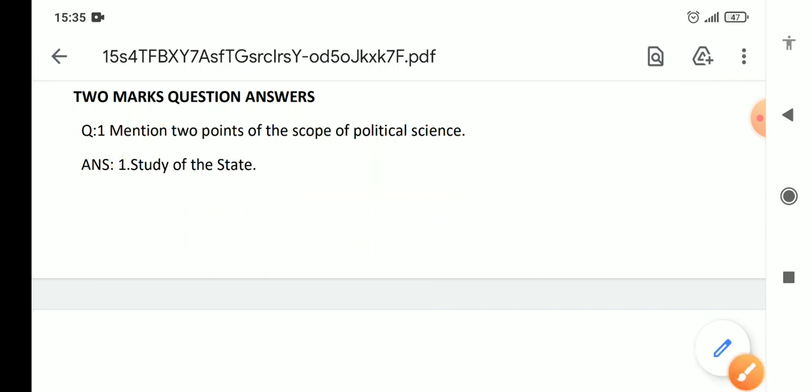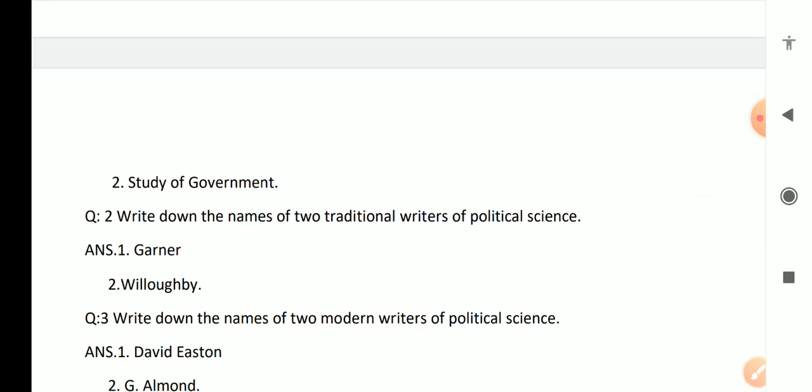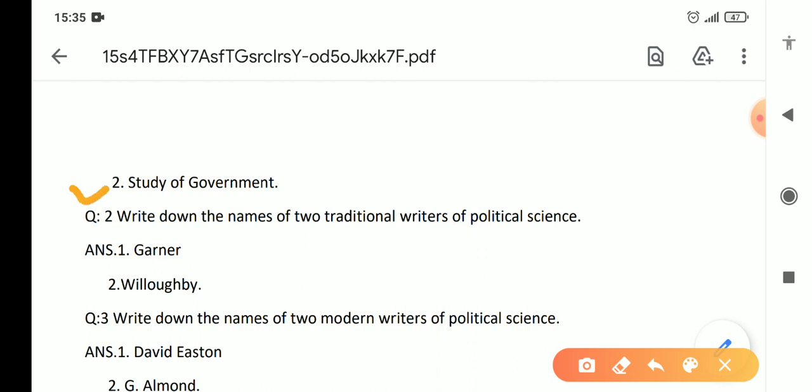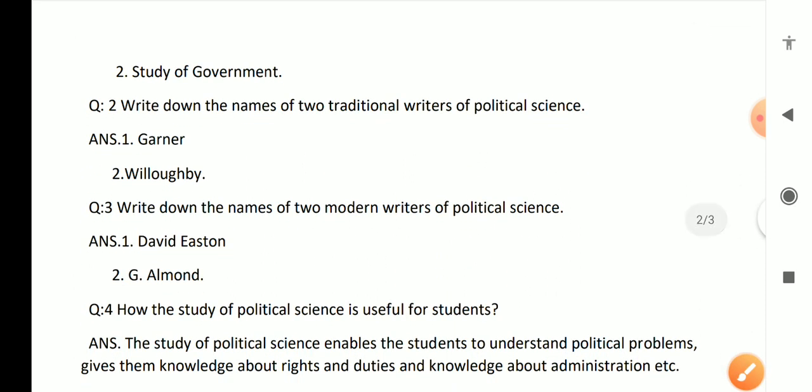Okay. The second point is the study of government. Second question is, write down the names of 2 traditional writers of political science.